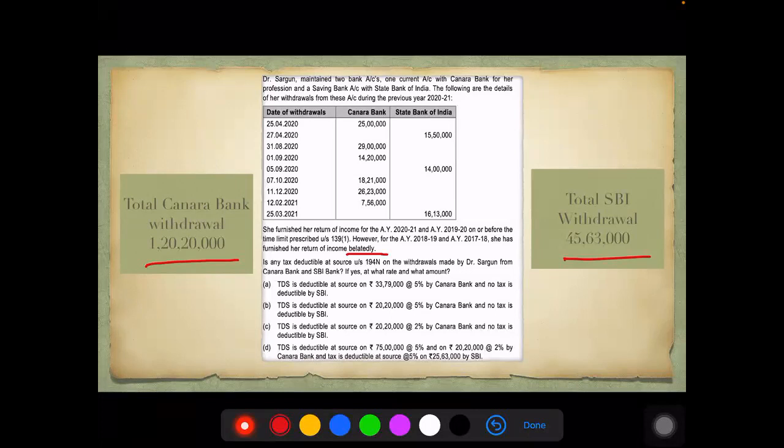TDS at 75 lakhs at 5%, 20,20,000 at 2% by Canara Bank and tax deducted at source, and TDS at 5% on 25,63,000 by SBI. Which is the most appropriate answer? Guys, please mention in the chat box your answer. Quickly.